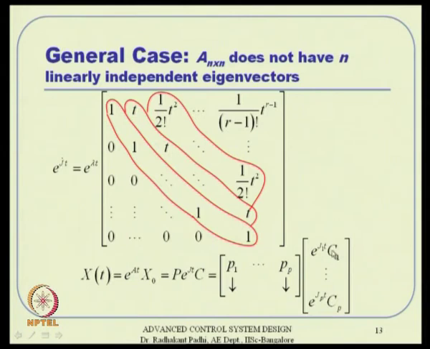These are also like partitioned vectors. C can be a big vector, C 1, C 2 up to C p are partitioned vectors, and this is like up to P 1, P 2 up to P p, and then results in that way.